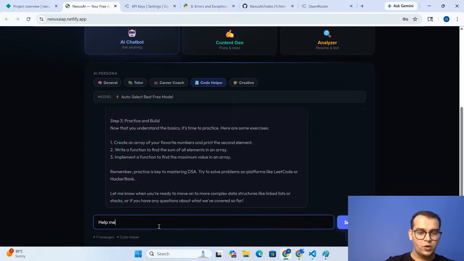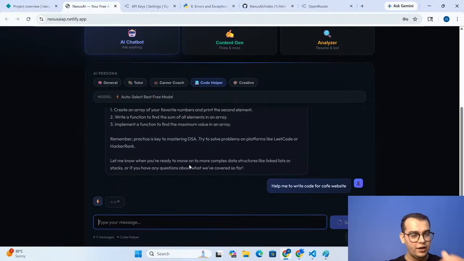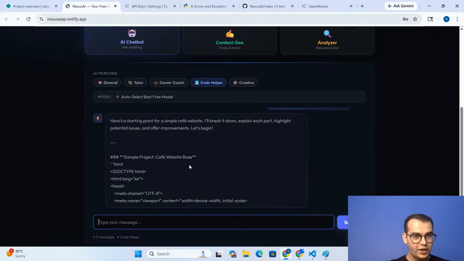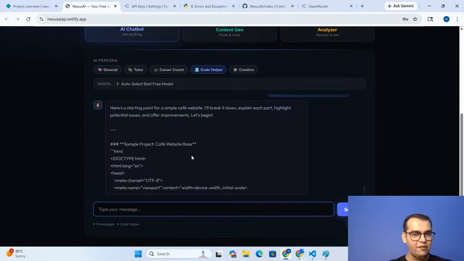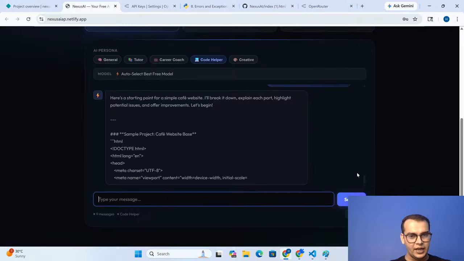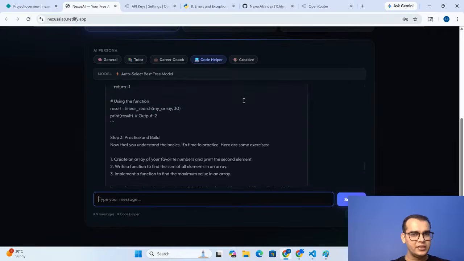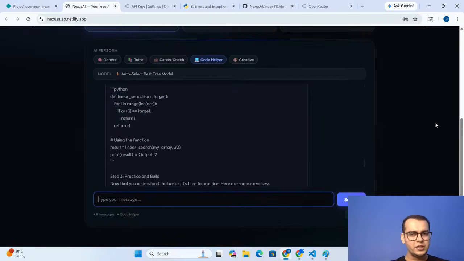Help me to write code for a cafe website. Okay, suppose let us get the code for a cafe website, and let us see whether we will be able to get the entire code or not. Now you can see this, the sample cafe website code I'm having in my API, guys, right? Everyone can see this. So this is how you can make this particular AI chatbot in a more personalized way.